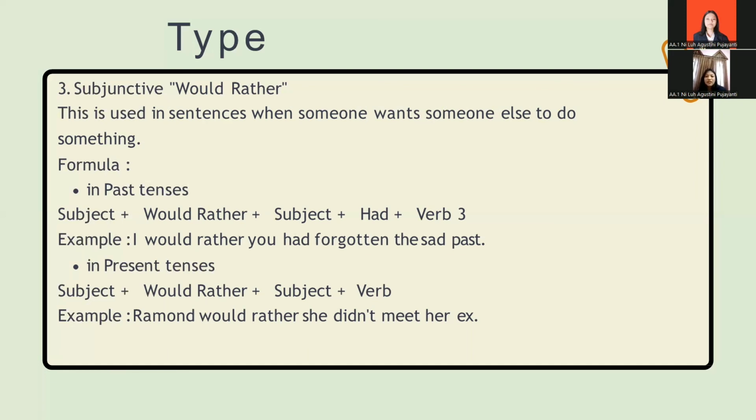For example, I would rather you had forgotten the sad past. And the next, subjunctive would rather in present tense. The formula is subject, would rather, subject, and verb 2. For example, Ramon would rather she didn't meet her ex.